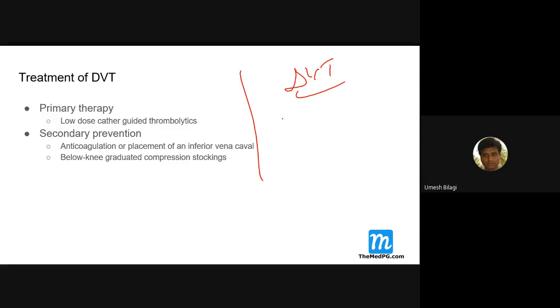If it is provoked, it is 3 to 6 months. Secondary prevention I'm talking about. For unprovoked, you have to give for more, almost indefinite. Because you don't know the cause, you can't prevent that cause. Very simple. If you know the cause and can prevent the cause, treat for 3 to 6 months for secondary prevention, forget about it. If we don't know the cause, it's almost like indefinite secondary prevention.